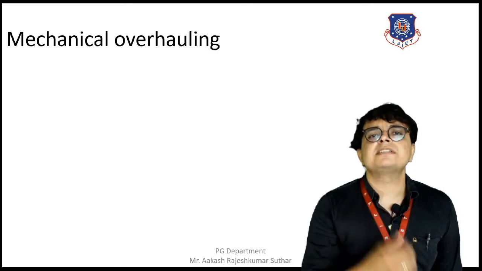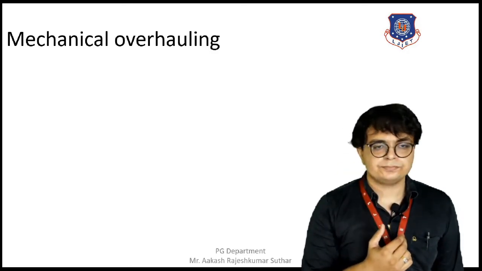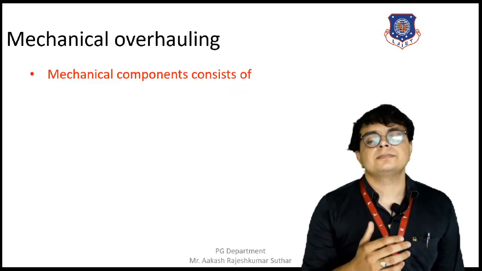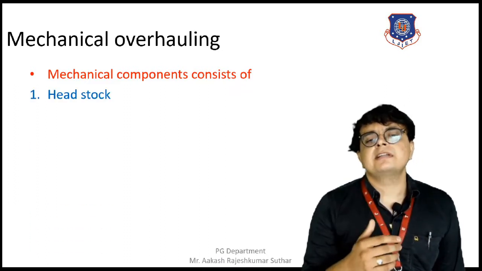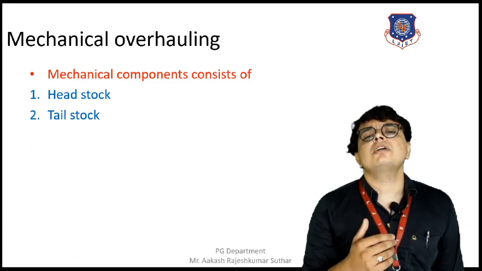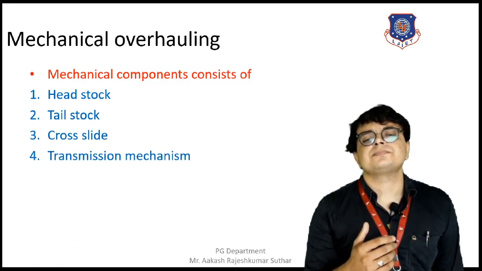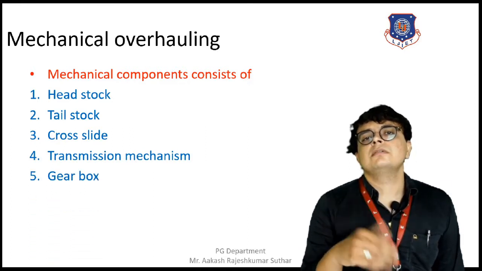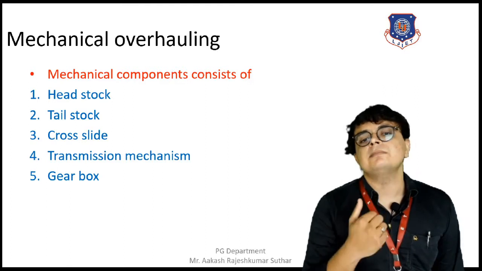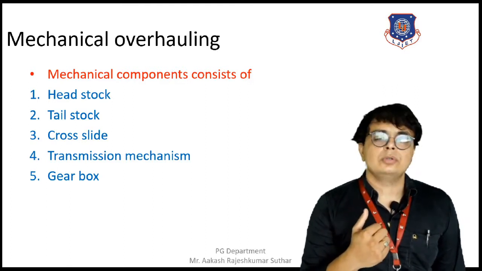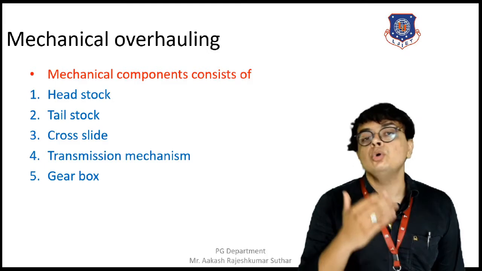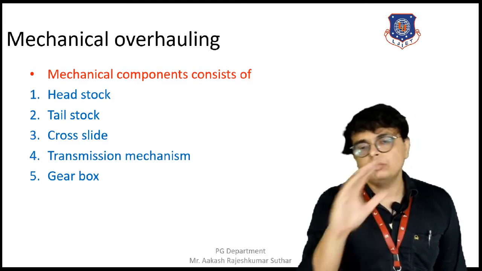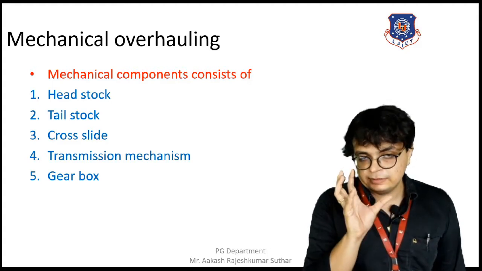Now moving towards mechanical overhauling. We all know that mechanical machines consist of many different components like headstock, tailstock, cross slides, transmission machine, and gearbox. All these are the components of a mechanical machine. So it is necessary that overhauling is done, so that the overall dismantling of the machine takes place.